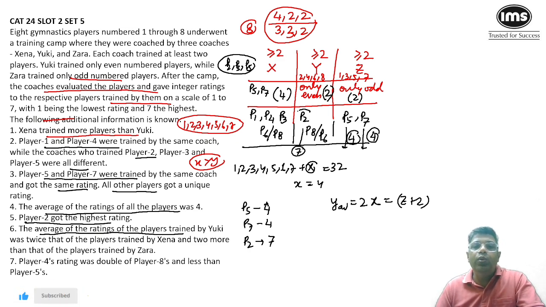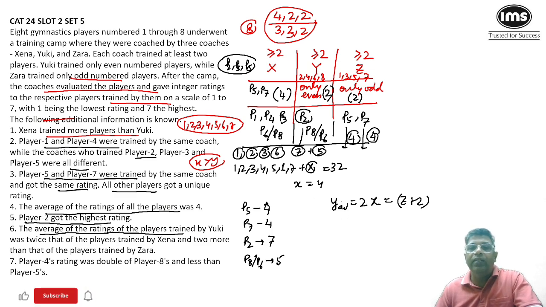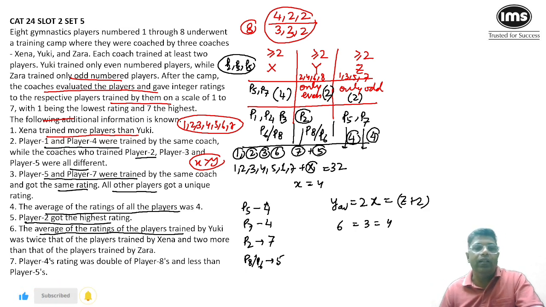Now P2, who has been already coached by Y, is getting a 7 rating. The second player will get a rating of 5. So now you know that P8 or P6, whoever it is, will get a rating of 5. And now the players who are coached by X: one of them will get 1, one of them will get 2, one of them will get 3, and one of them gets 6, and his average will become 3. So the averages are Y 6, X 3 and Z 4. Now this makes sense also. So you've been able to decipher this part of the set.